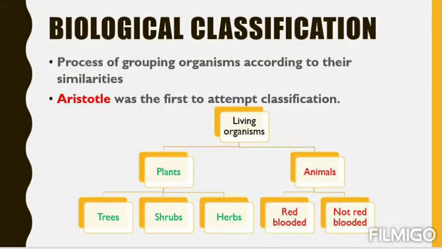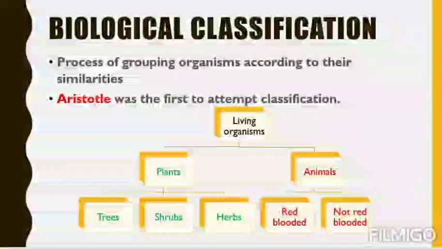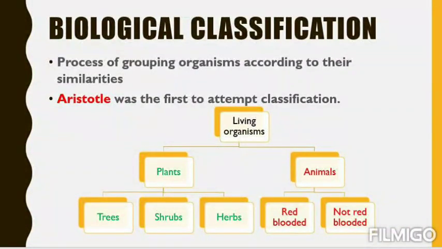Then comes to animals. Animals he divided into two categories, that are red-blooded animals just like us, human beings whose blood is red, and another one is not red-blooded animals. That means the organisms that have blood other than red color. Example, cockroach, prawn, etc.